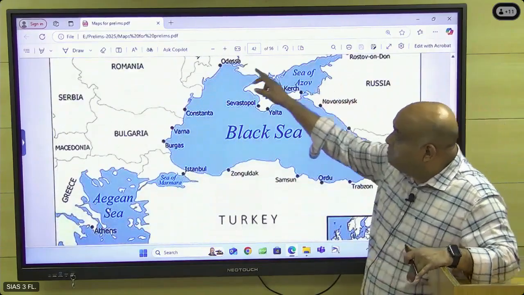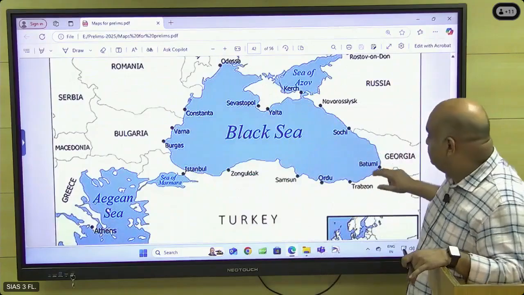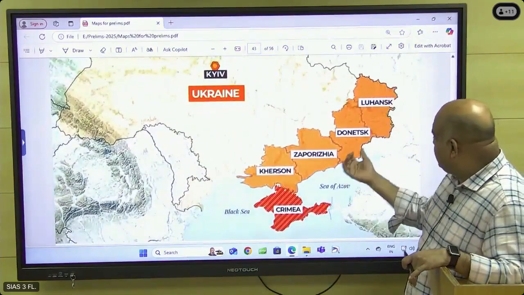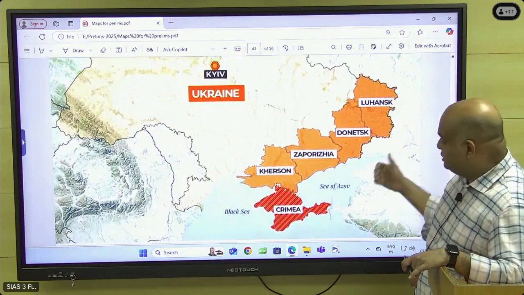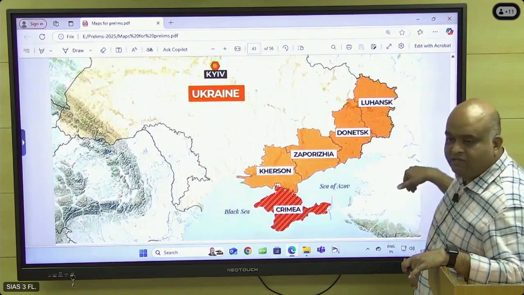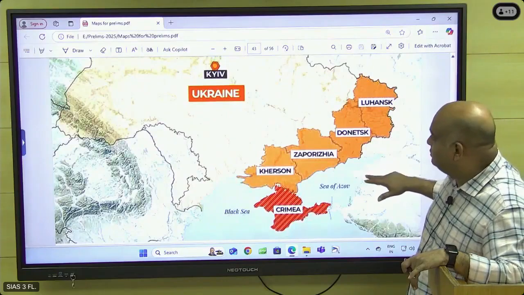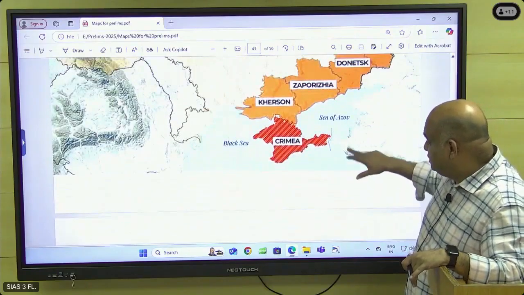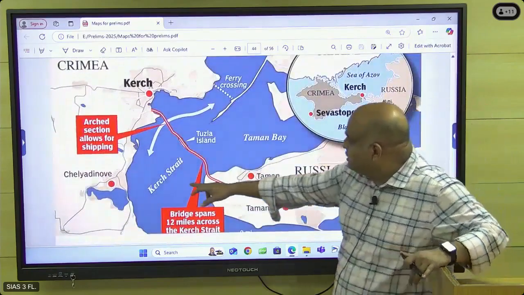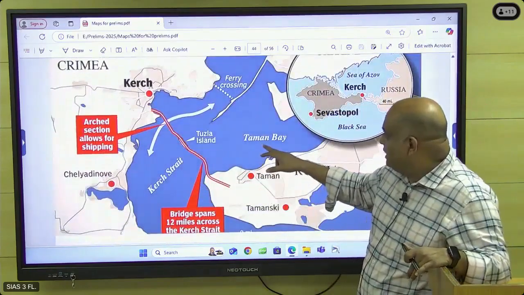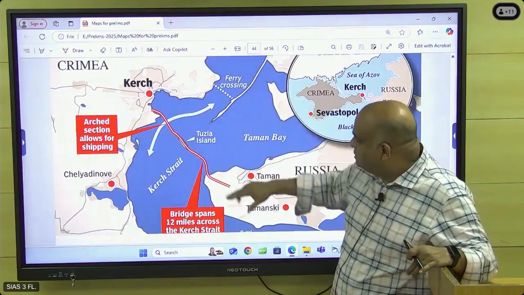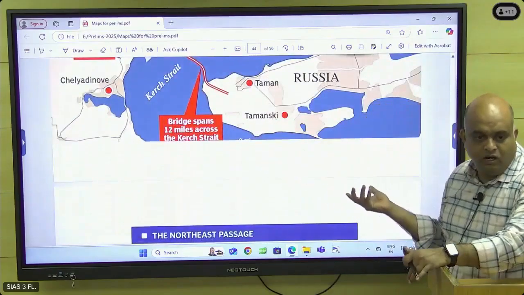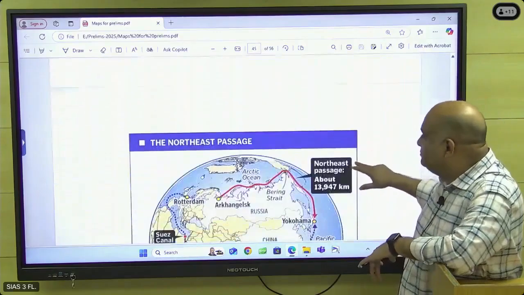The Black Sea, the countries around the Black Sea. This is important. Check it. These are all the four areas annexed by Russia. Already in 2014 itself, Crimea became a part of Russia, this one. And then the Sea of Azov, Kerch Strait, this and all check it. See, Kerch Strait, Taman Bay, so Sea of Azov. So on this side, what all the waters are there, just check it.